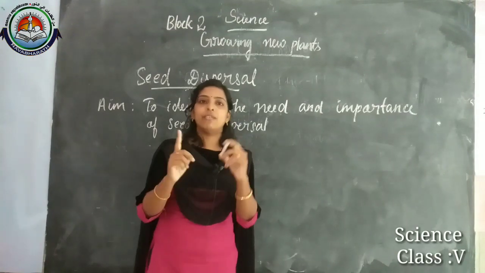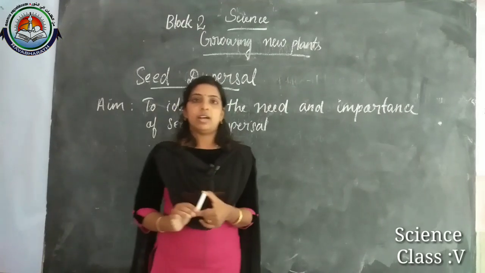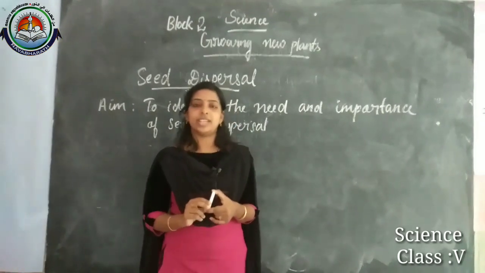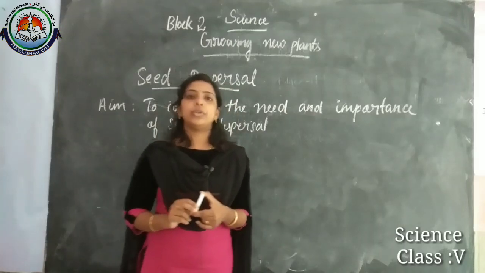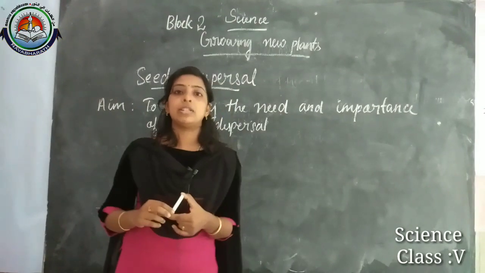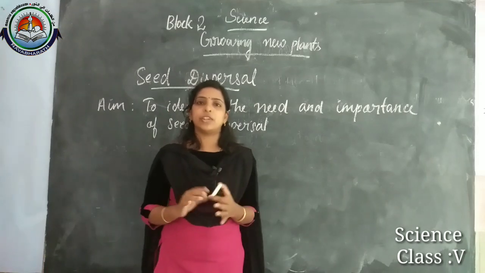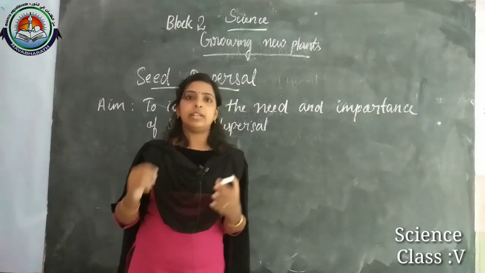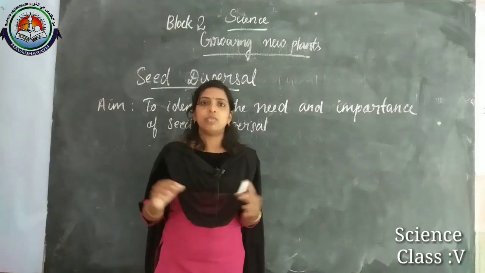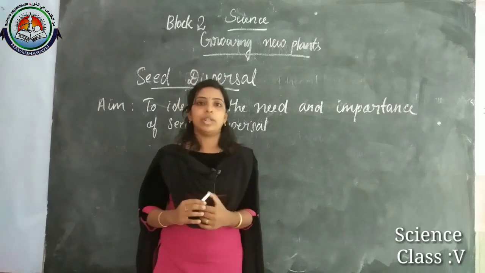Okay, leave it. One more example I will say. Normally in our class, in one bench 4 or 5 students are sitting, right? And one day the teacher told you that 7 or 8 students have to sit in one bench. Then how will it be? It will be very difficult for you for writing and reading all these works, because you will not get much space to do your work. Overcrowding will be there.